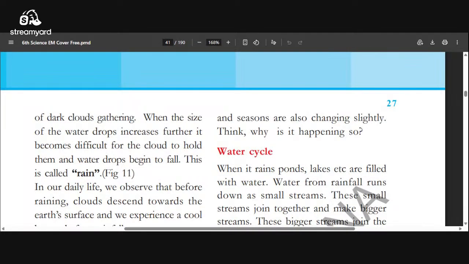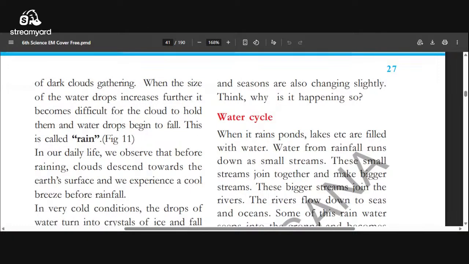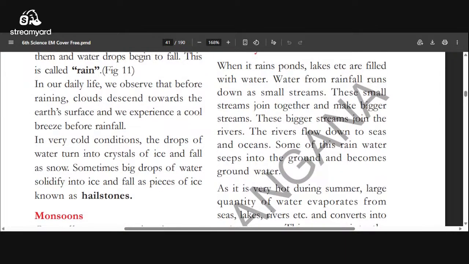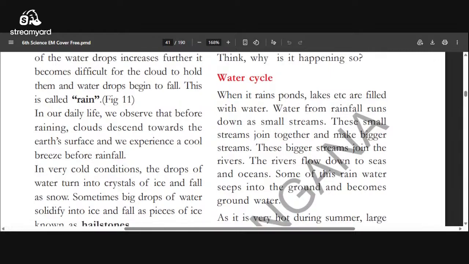Dark cloud gathering. Here, gathering means two or three more clouds are contacting each other and it forms a layer. So this layer condensation occurs and it changes into water drops. It will fall down as rain.